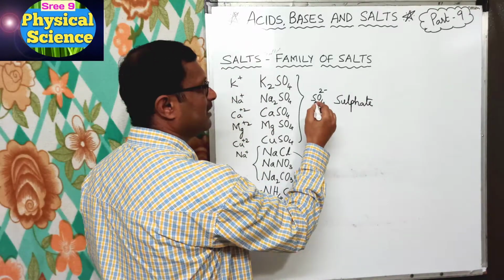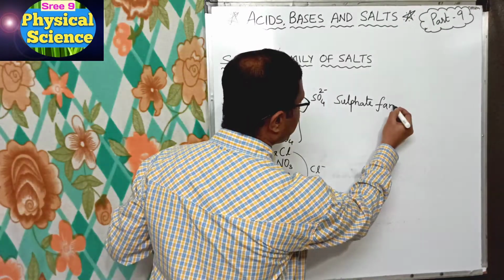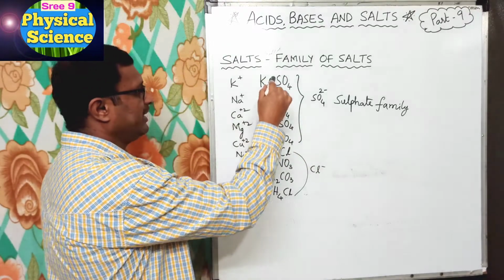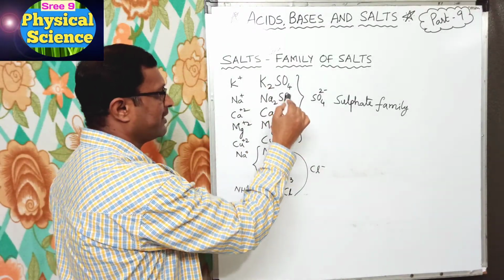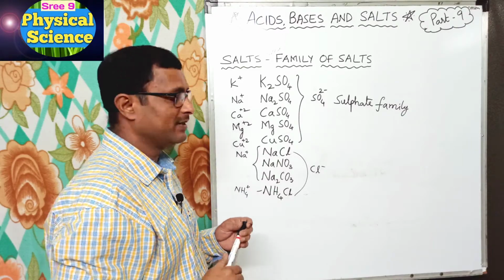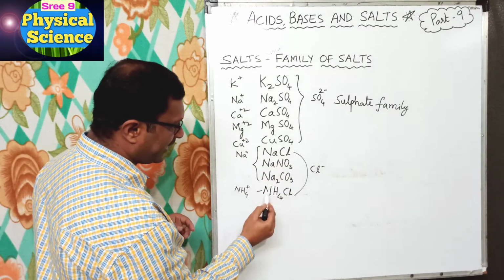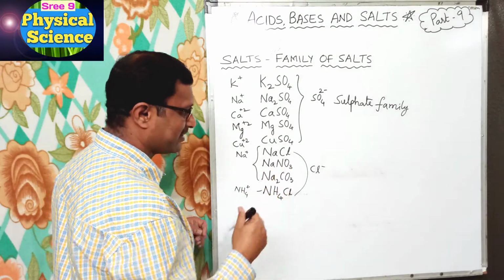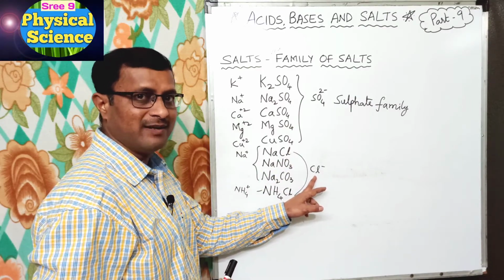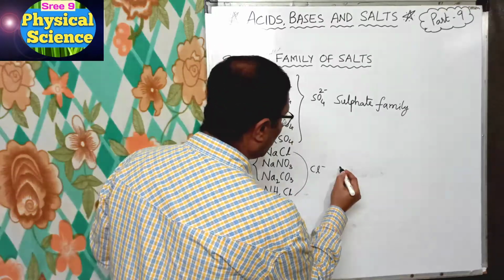These 5 salts belong to the sulfate family. Now if you observe sodium chloride and ammonium chloride, chlorine is the same for these two salts. Hence what can we say? Yes, these belong to the chloride family.